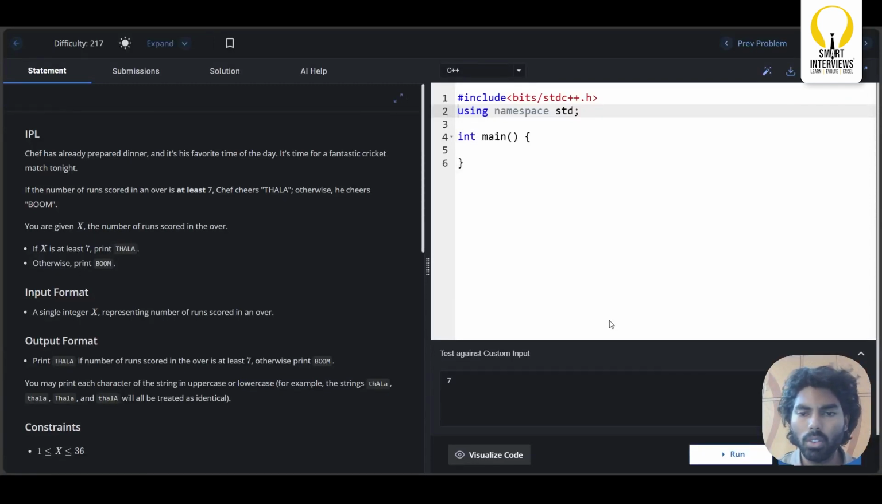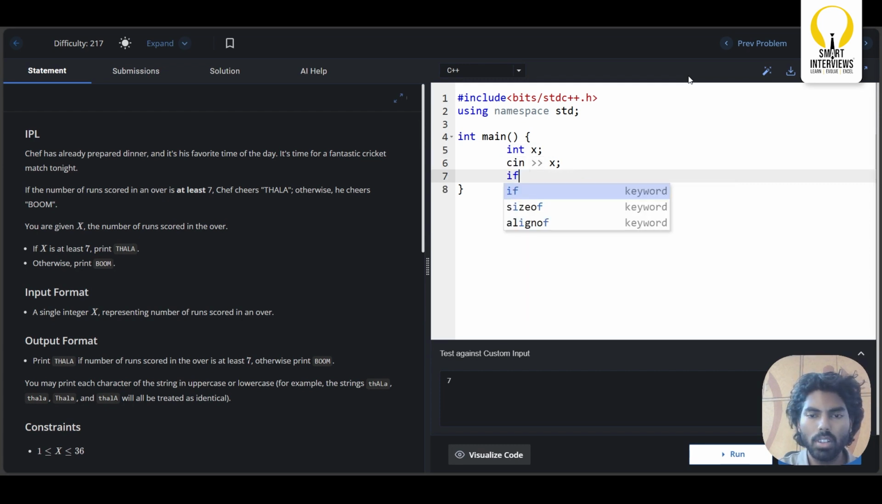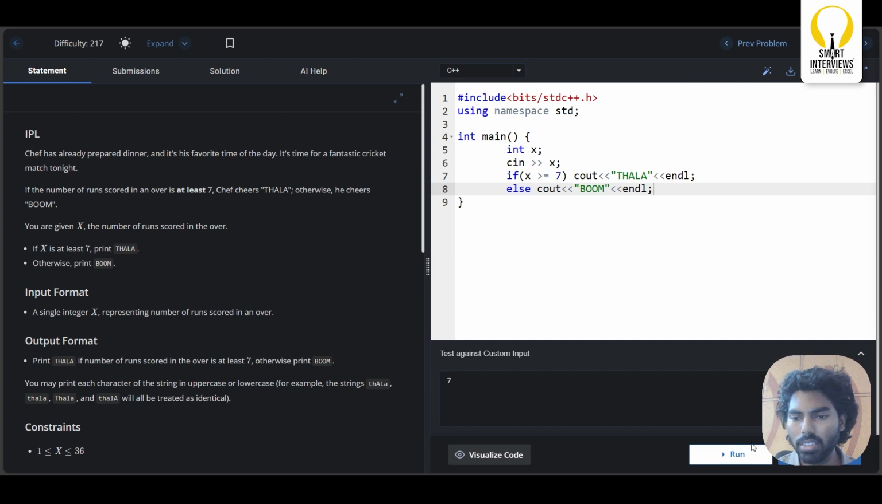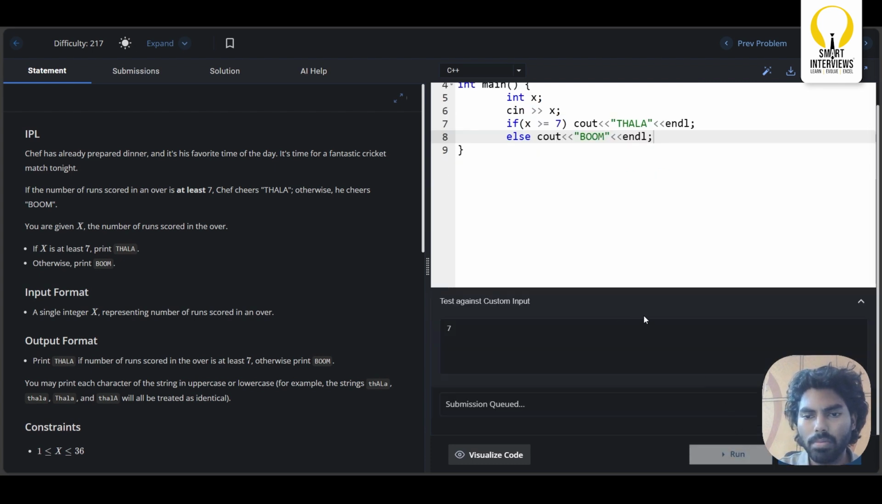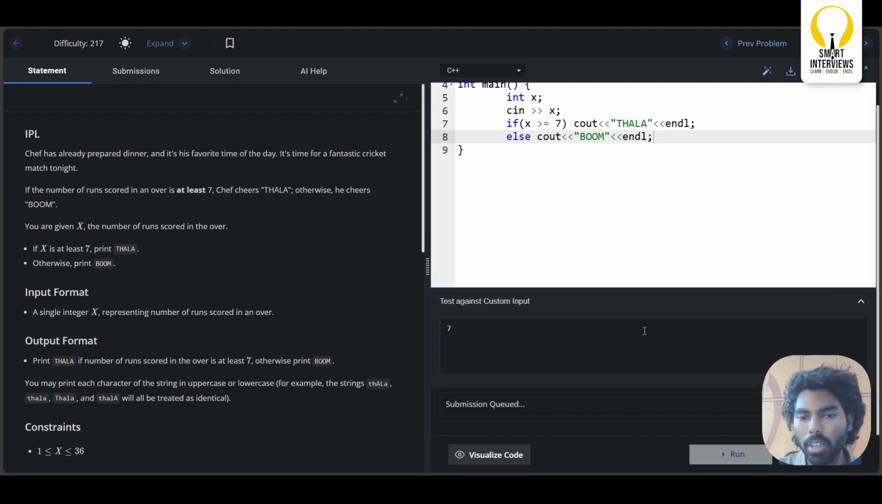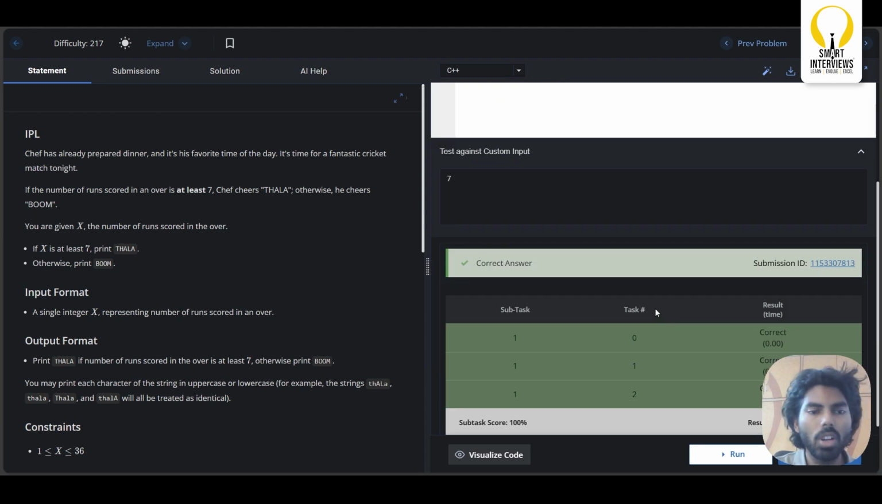Let us write the code for it. First you need to take the integer x as input. Let me take the input. If the x value is at least 7, which is equal to 7 or more than 7, then you will simply print Tala, or else you will simply print boom. So this is the code. Now let me run it. Sample test case is getting passed. So this is all about the first question.